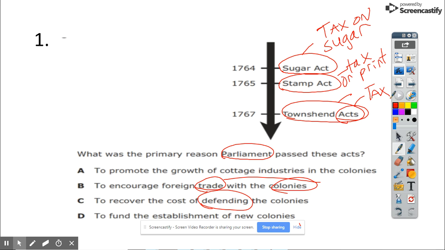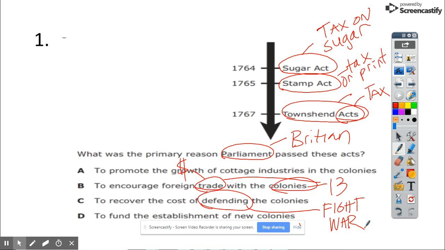Okay? So now my A. I did my A, which was to annotate, which was to define all of those key terms. I'm going to go with these key terms. When I think Parliament, I think Britain. Trade, to me, is money. And the colonies, I think 13. Now, I picked this word because it sounds kind of unusual to me. When I think of defend, that makes me think of fight. When I think of fight, I think of war.